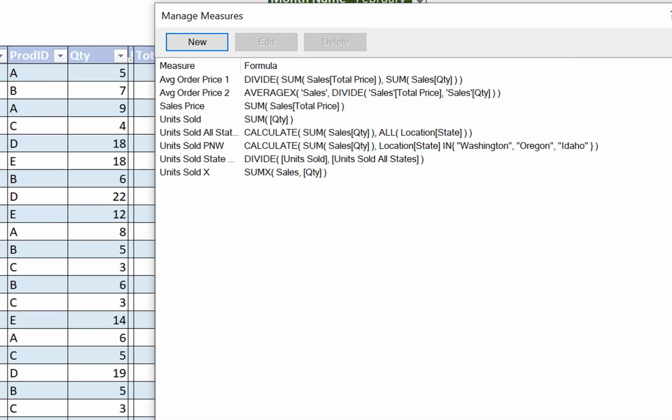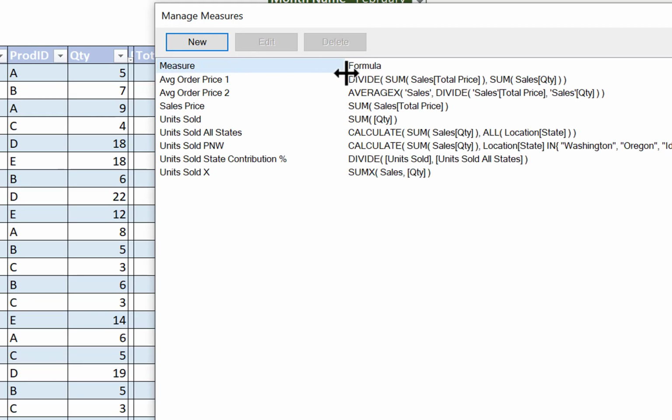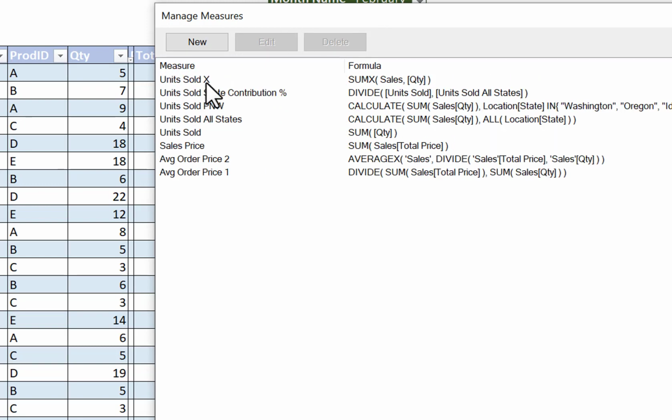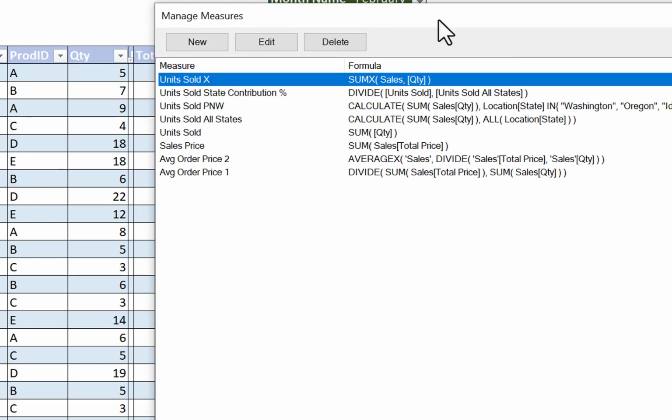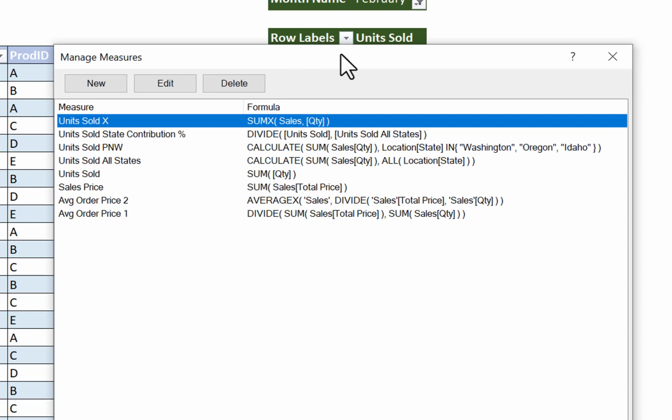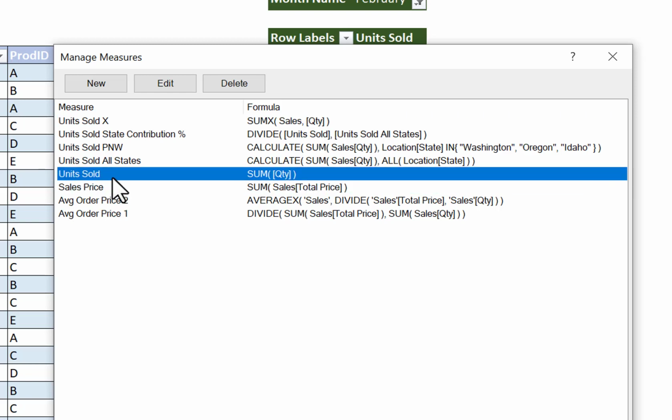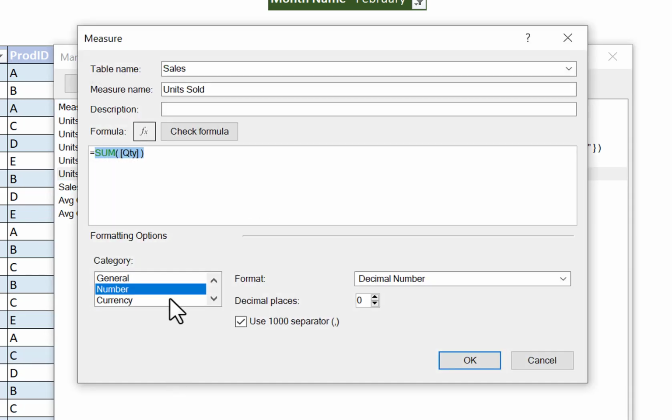Measures have model-wide scope. Even though a measure lives in a table, all of these measures were defined here within the sales table, and the scope of that measure is that it's calculated against anything that you slice it by or group it by. Therefore, measures are far more flexible. So let's just look at a couple of the measures that I've already defined. We'll go ahead and hit the edit button there. There's my units sold, which you've already seen. It's really just the sum of the quantity from the sales table, just like that.